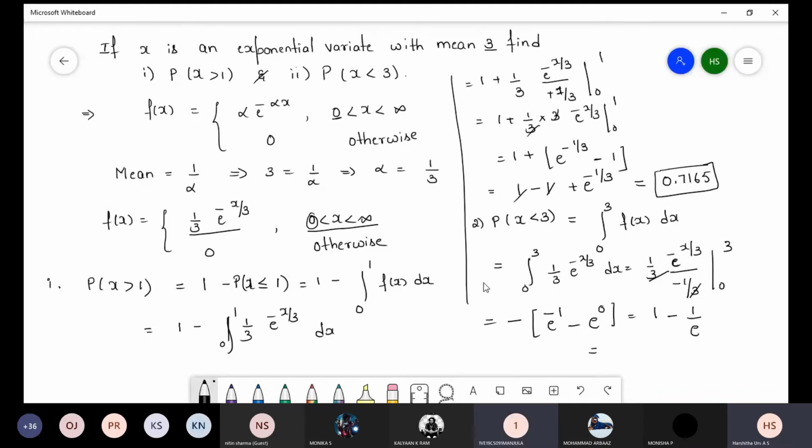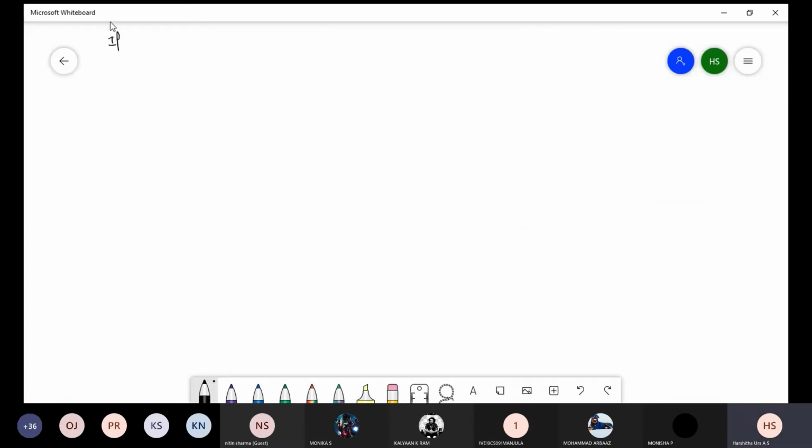Now because 1 by e value we have to write, then we have to do minus with the term 1. So final answer is 0.6321.